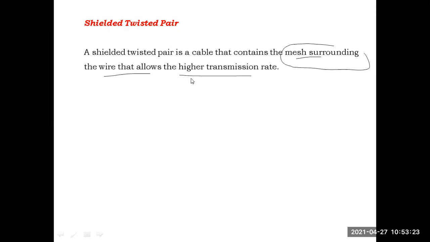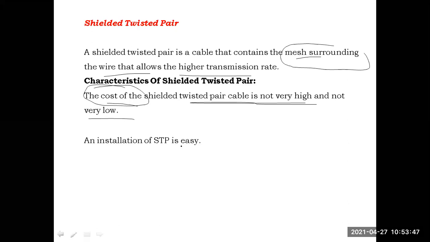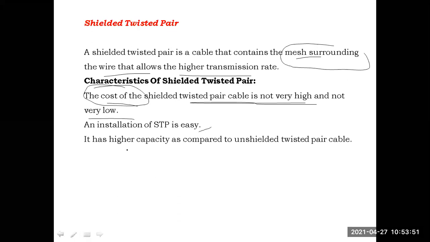Okay, around the cable, some mesh will be there which will support the higher transmission rate. The cost of this STP is not very high and not very low. It is a medium cost when we compare with the remaining transmission media. And the installation of STP is also very easy.